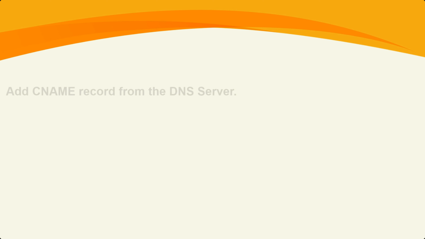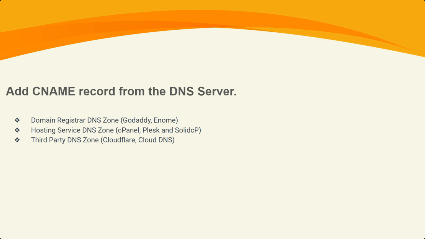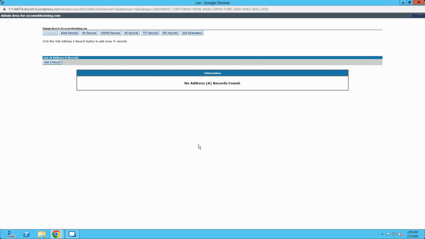After that, go to the DNS zone of your domain name. It should be a domain registrar DNS zone, hosting service DNS zone, or third-party DNS zone such as Cloudflare. It depends on whose DNS zone or DNS server you are using for your domain name. Here, we are using the domain registrar DNS zone for the domain AccuWebTraining.com, so we are going to add the CNAME record from there.